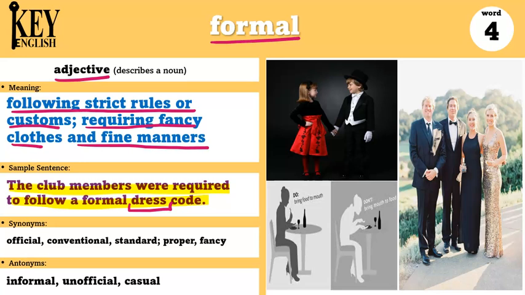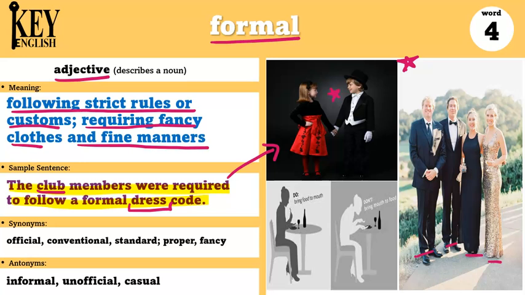So in this sentence, there is some kind of club and the members have to wear formal clothes. Formal clothes are usually things like long dresses and suits, such as the one this boy is wearing. So these children here are wearing formal clothes. In this picture too, I can say the wedding was a formal event, so everyone wore suits and dresses. These are the formal clothes that they're wearing to go to a wedding party.